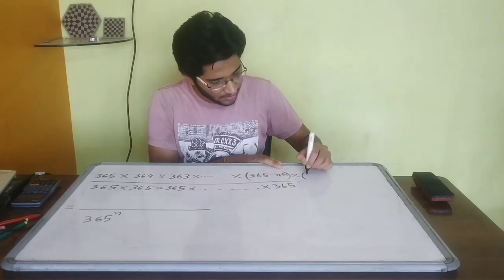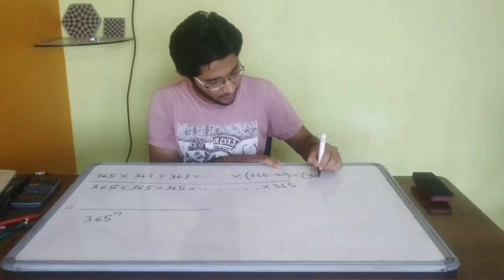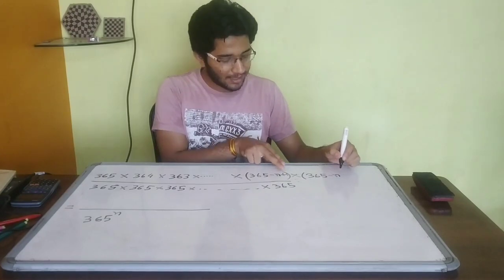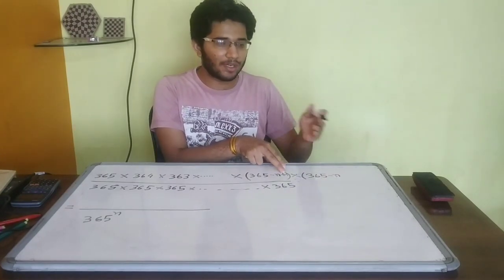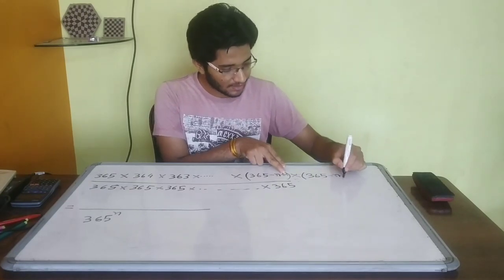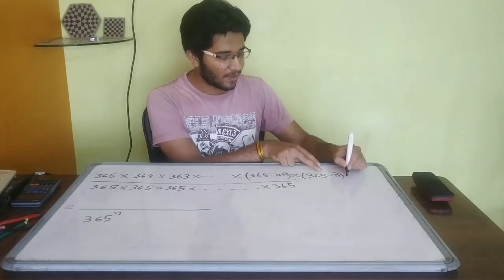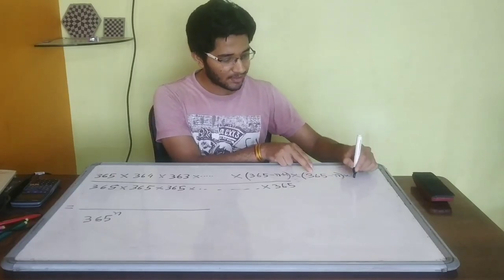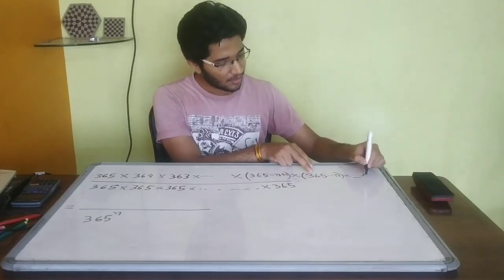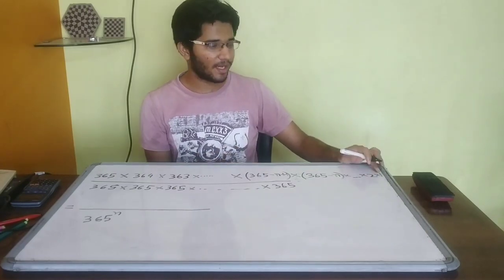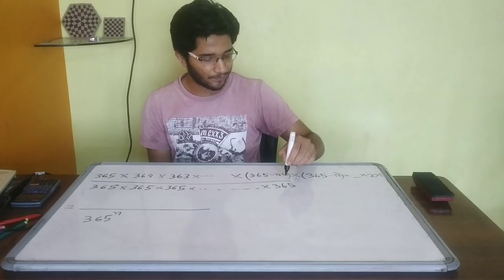So let's start with 365 minus n, and then plus 1, and we have to write one number less than this number. So plus 1 minus 1 will be cancelled. Then next number will be 365 minus n minus 1, and like this we will continue multiplication until we get 1 as the last number.